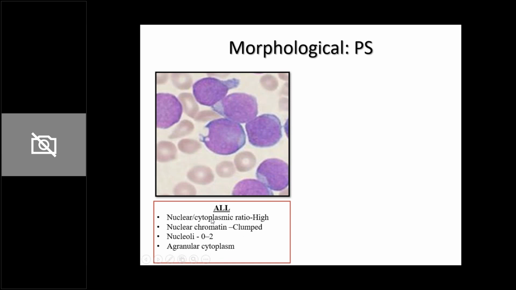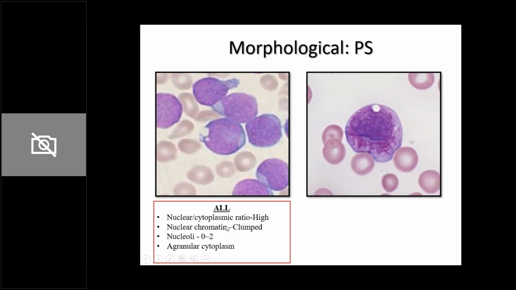So what does a peripheral smear show? Look at this slide. This slide is a peripheral smear which is showing, see these ones are RBCs and look at these cells. If you look at them closely, the size of a normal lymphocyte is only slightly larger than the RBC. But if you look at this particular cell, it is much larger than the surrounding RBCs. Now look at its nucleus. It is occupying almost the whole of the cell. See this dark purplish colored area. This is the whole of the nucleus. And if you look within this nucleus, the chromatin is very clumped together. Nuclear chromatin is clumped together. This is typical of ALL.